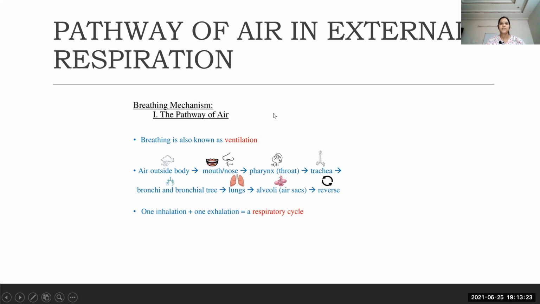The breathing mechanism involves the pathway of air, where breathing is also known as ventilation. Air from outside enters either through the mouth or the nose into the pharynx or throat, then the larynx or voice box, and then the trachea, but not the esophagus.